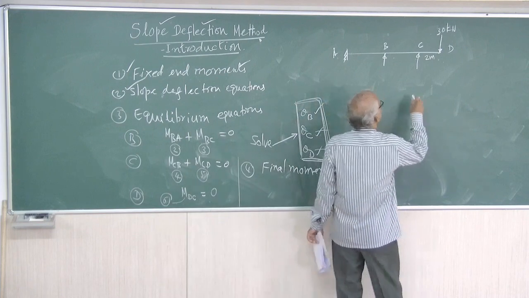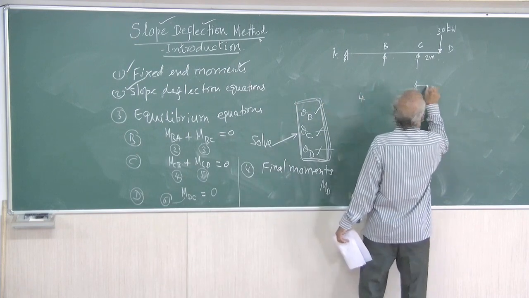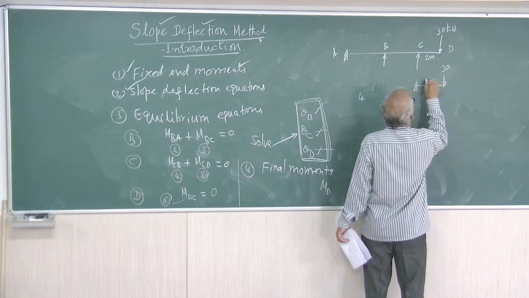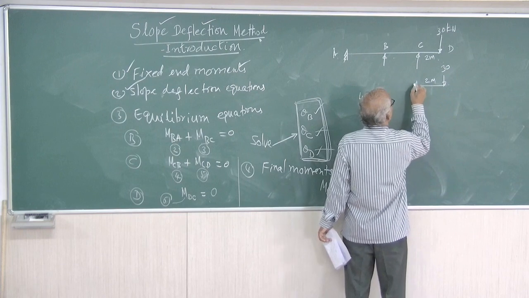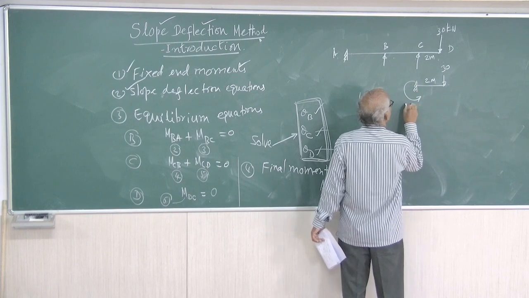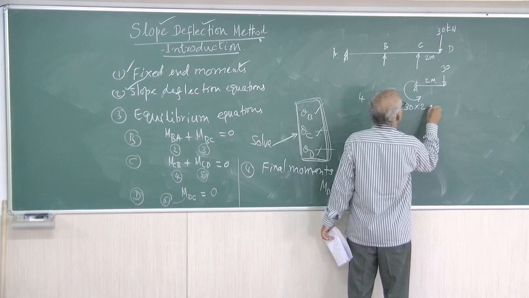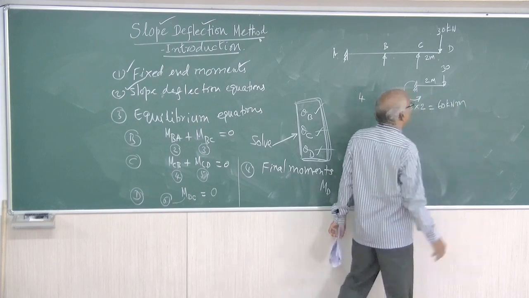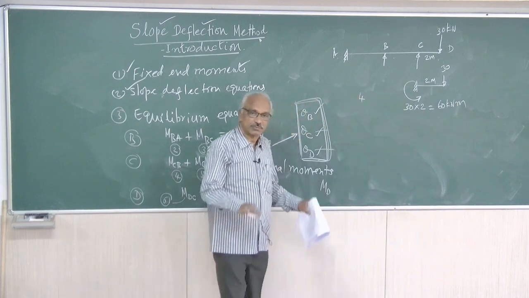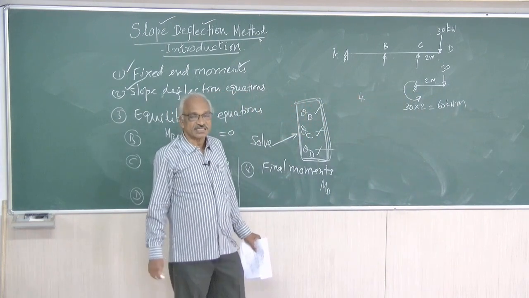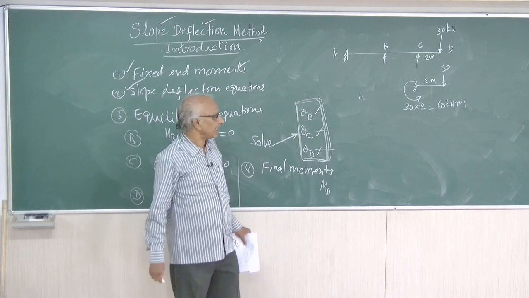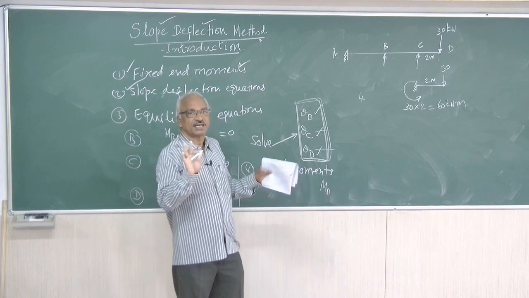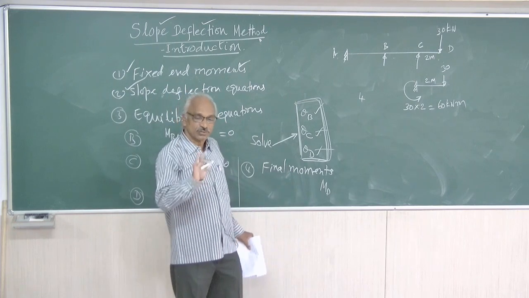Now for the part CD, this can be treated as a cantilever subjected to 30 kilonewton at 2 meters. Therefore, the support moment here will be anti-clockwise, whose value equals 30 into 2 equals 60 kilonewton meter. Now this moment we cannot change. So that moment is fixed, that is only minus 60 kilonewton meter at the support. So you need not bother about the overhanging part, you just find out the moment, that's all.